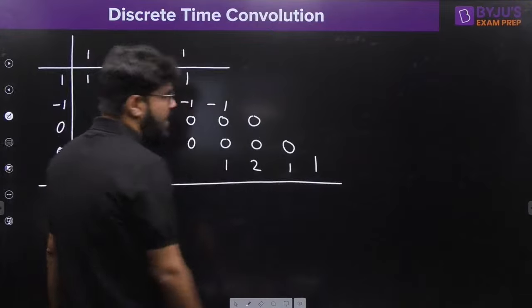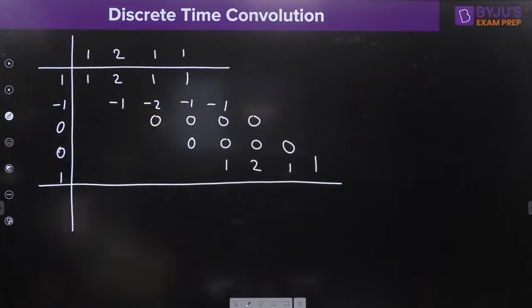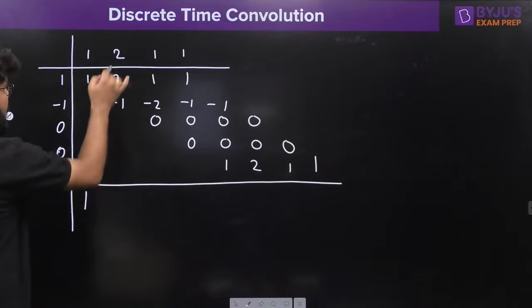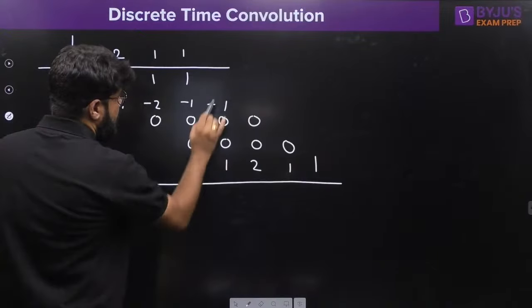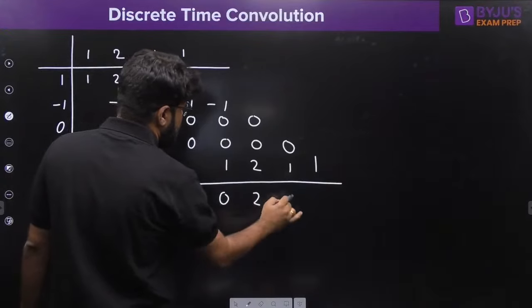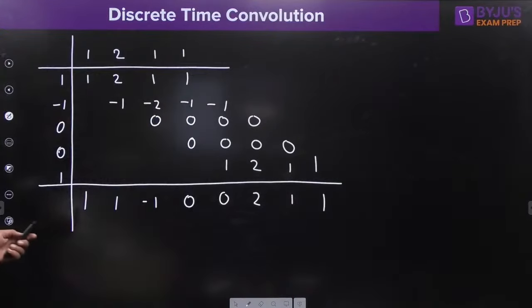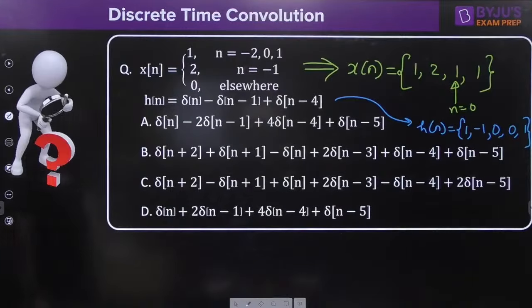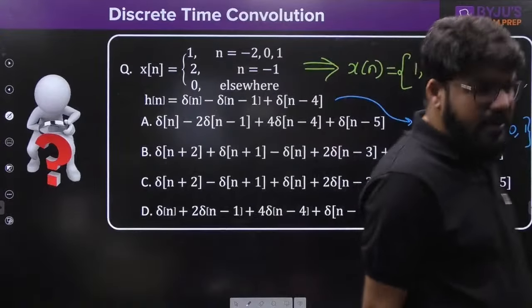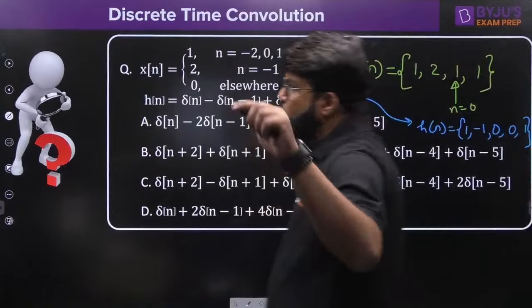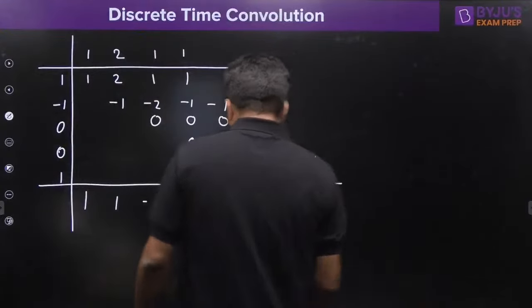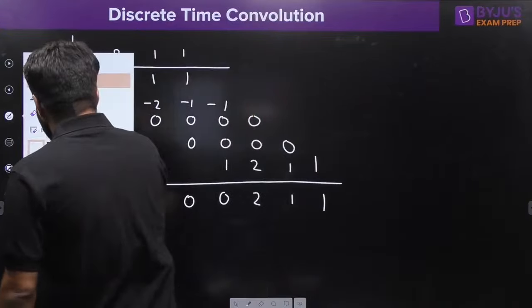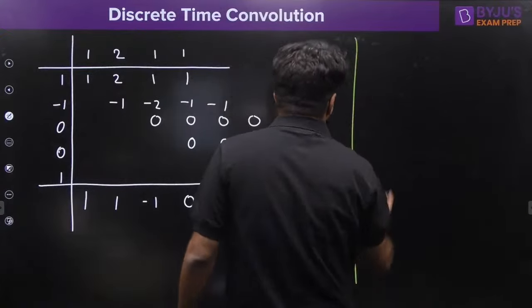And now what does everyone have to do? Sum by column. Add the columns: this is 1, 2 minus 1 is 1, 1 minus 2 is minus 1, 1 minus 1 is 0, minus 1 plus 1 is 0, this is 2, this is 1, this is 1. But where is the origin? Tell me guys, where is the origin? So to find the origin, once again the starting index property can be used, right? What is the starting index?